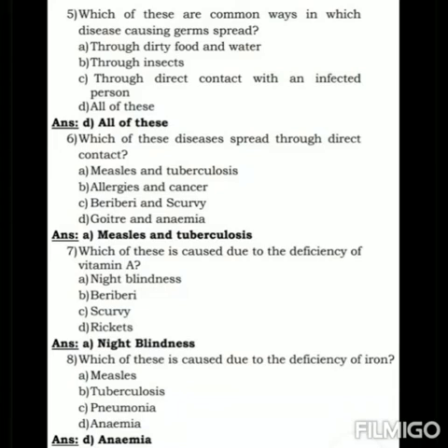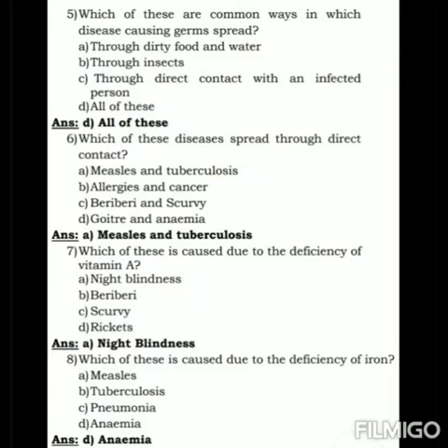Sixth question, which of these diseases spread through direct contact? The options are A. Measles and tuberculosis, B. Allergies and cancer, C. Beriberi and scurvy, D. Goiter and anemia. The answer is A. Measles and tuberculosis.